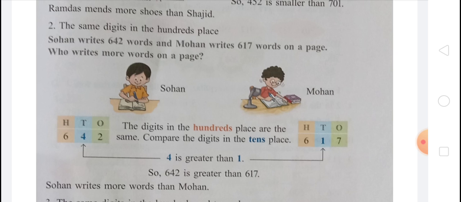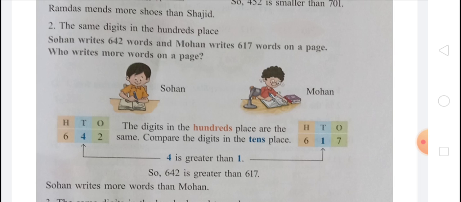So we have to compare the tens place now, and in 642 on the tens place there is 4, and in 617 on the tens place there is 1. So 4 is greater than 1. So 642 is greater than 617.